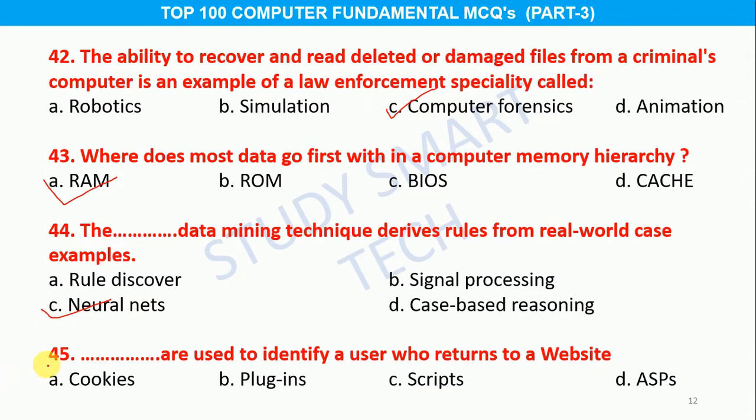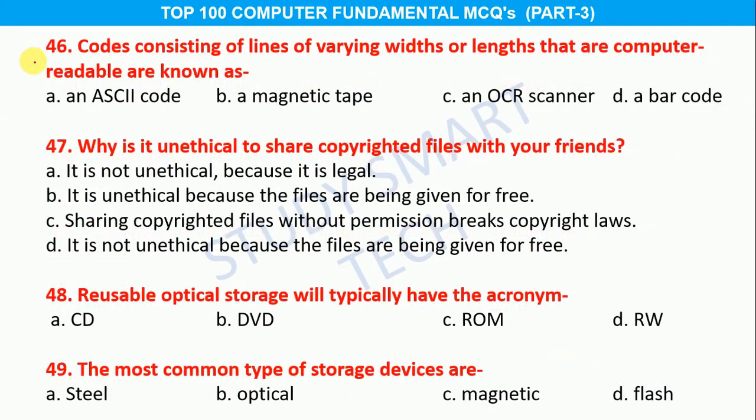Question number 45. ... are used to identify a user who returns to a website. Option A cookies, B plugins, C scripts, D ASPs, and the correct answer is option A cookies. Question number 46. Codes consisting of lines of varying widths or lengths that are computer readable are known as option A an ASCII code, B a magnetic tape, C an OCR scanner, D a barcode, and the correct answer is option D a barcode.